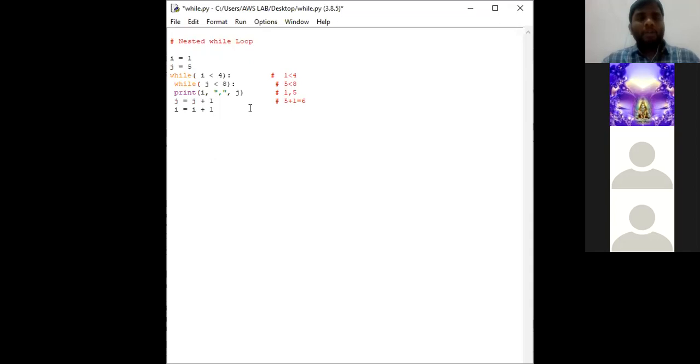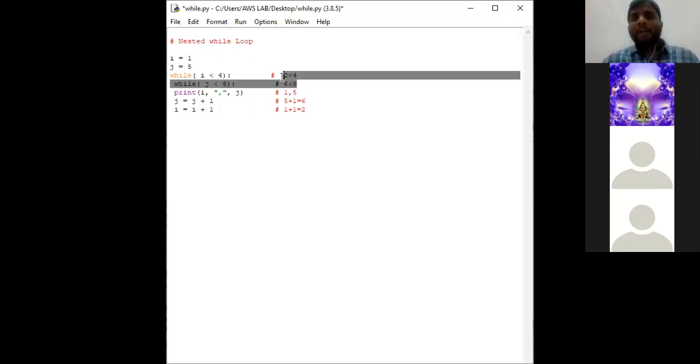In the same way go to the next statement and perform it. Now the value of I is already 1 and now plus 1. So 1 plus 1 is equal to 2. In the second iteration the value of I is 2 and the value of j is 6. So again it checks for the condition. Now here 2 is less than 4. Condition is right, correct? So again it goes to j condition. So now the value of j is 6. So 6 is less than 8. So both the conditions of while are true.